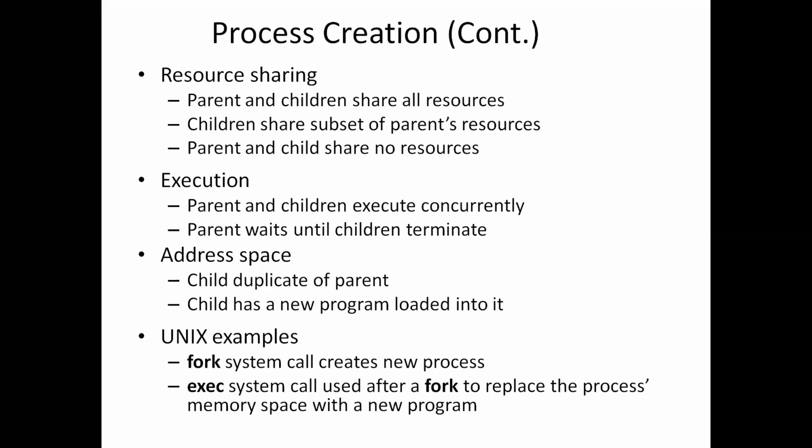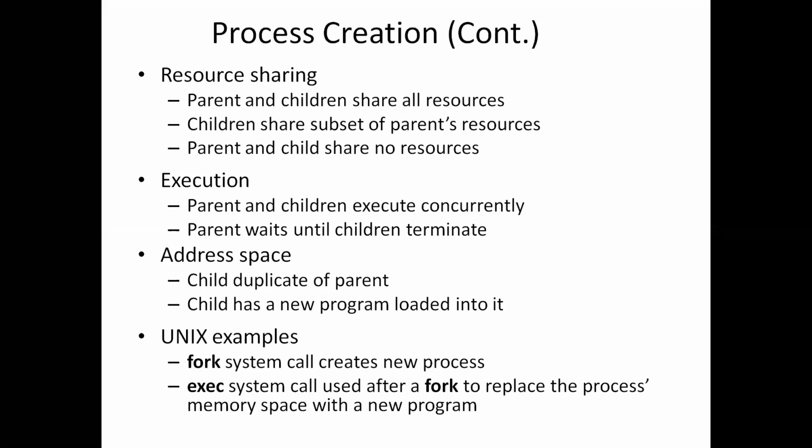Next, we have two execution possibilities. That is, the parent and children execute concurrently, or the parent waits until the children terminate. Next, the address space possibilities are that the child will be a duplicate of the parent, meaning the child will have the same program the parent has once the child is created. Or the child can have a new program loaded into it. These are the possibilities with respect to address space.